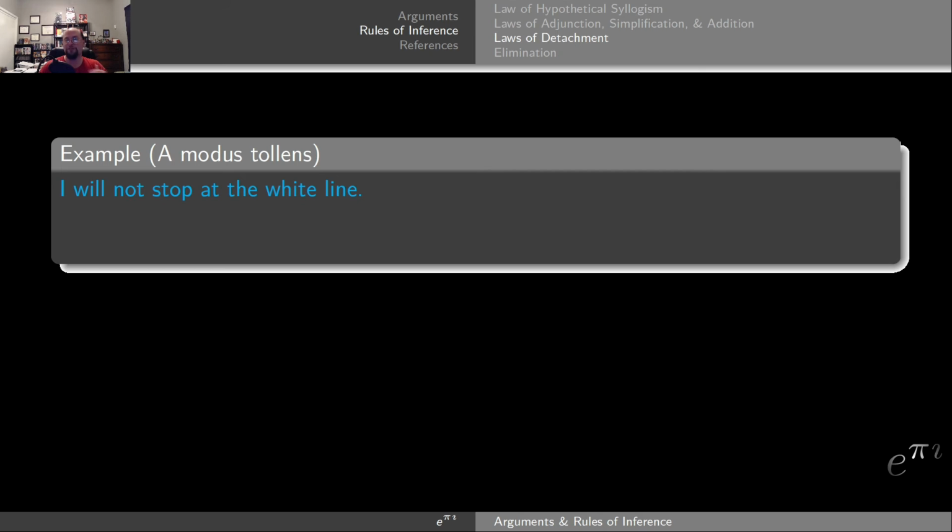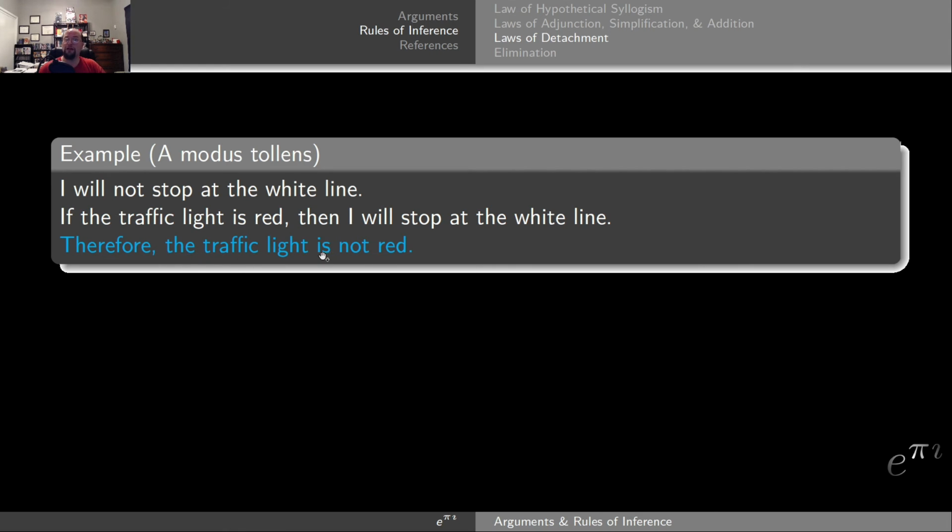My second premise is actually the traffic light example. So if the traffic light is red, then I will stop at the white line. So this is my P implies Q. So P in this case is the traffic light is red, then Q, I will stop at the white line. So I have P implies Q and negation of Q. So by modus tollens, I should get negation of P. So that is, therefore, the traffic light is not red. So this would be a valid modus tollens argument.